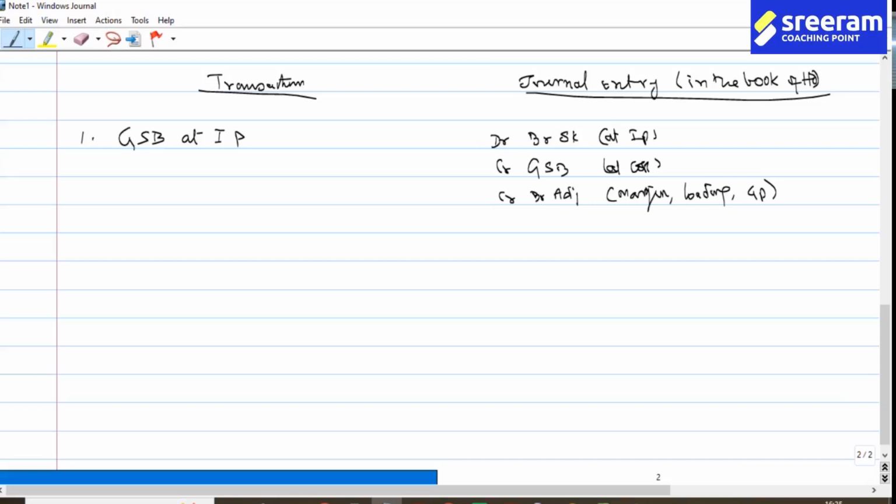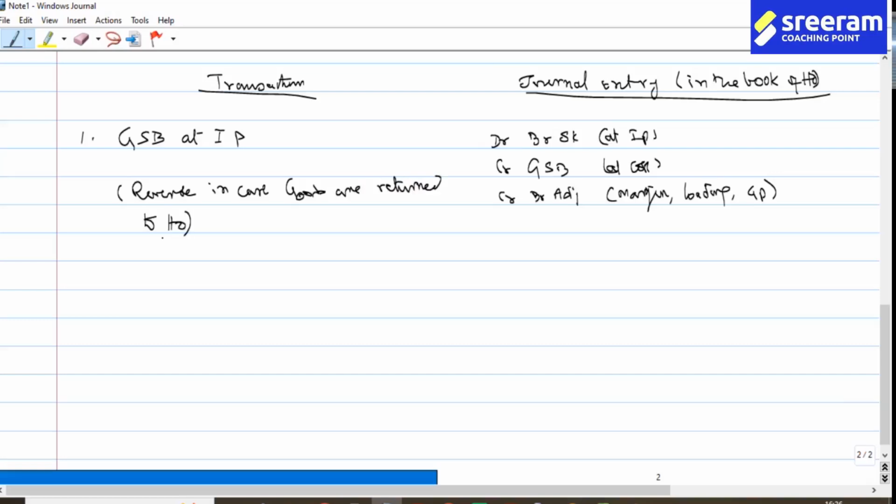This is the entry that you are expected to pass when goods are sent to branch at invoice price. Here I would like to put it this way: reverse in case goods are returned to head office.